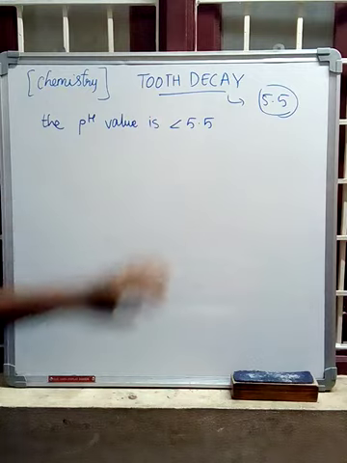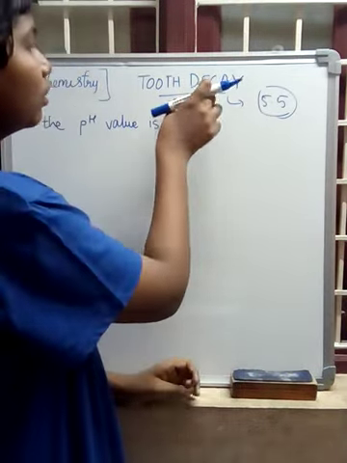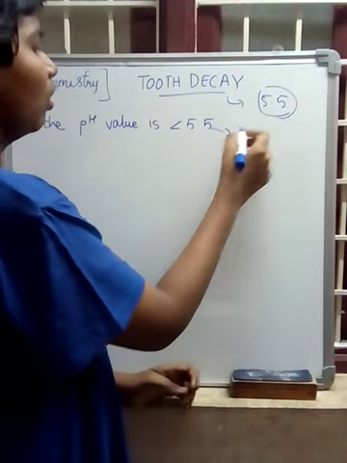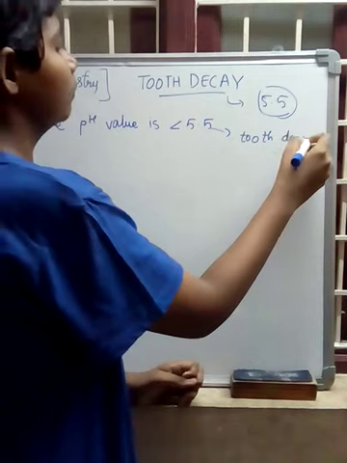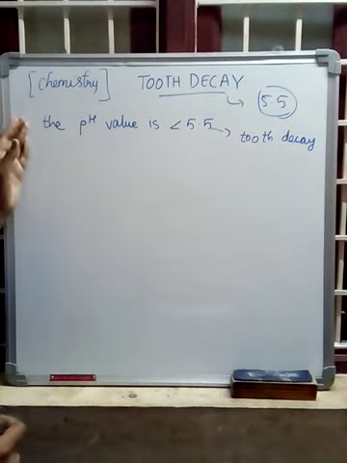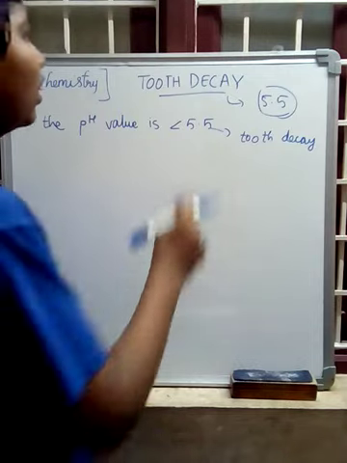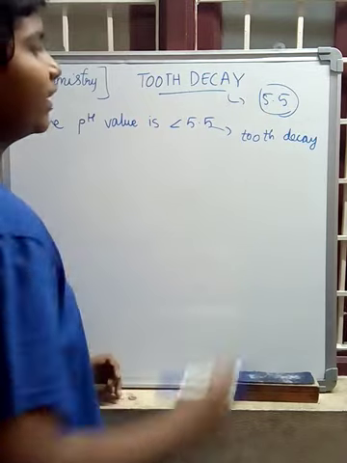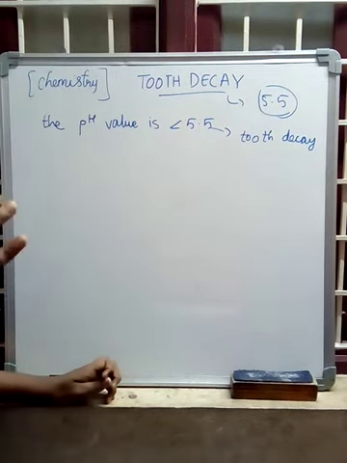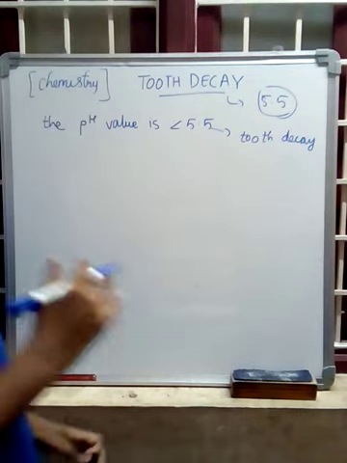If the pH value in the mouth is less than 5.5, then tooth decay occurs. In the mouth, a pH value less than 5.5 is called tooth decay. Generally, the critical pH value for tooth decay is 5.5. If it is less than 5.5, tooth decay occurs in our mouth.